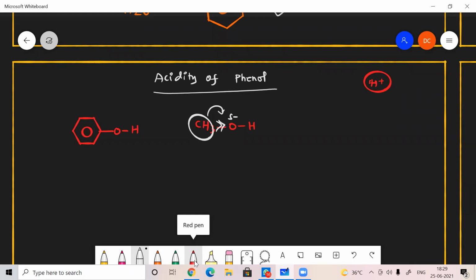But in the case of phenol, it is an electron withdrawing group. That can reduce the negative charge on oxygen, because the electrons of oxygen can be pulled by this phenyl group. Then oxygen requires some more electron. Where can it pull from?